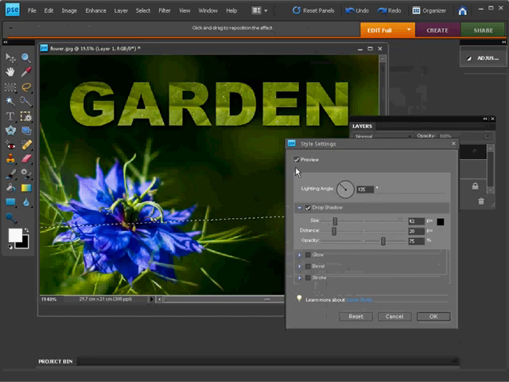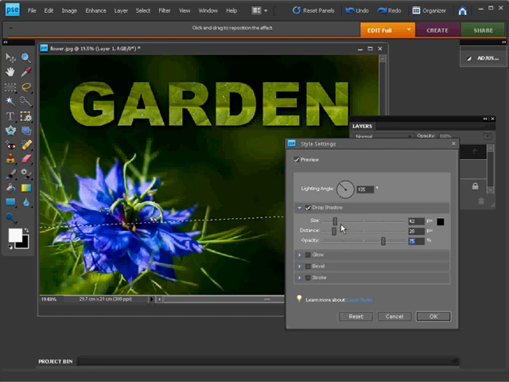And you can see here we have a lighting angle, which gives us a global lighting angle for the drop shadow. We can move that around wherever we want to. I'm going to leave it just about here on 135 degrees. Then we've got some drop shadow settings. We've got size, distance, and opacity. Opacity is how heavy the drop shadow is, so we can reduce that all the way and get rid of the shadow altogether, or we can make it very, very heavy at 100%, so it's very, very apparent in the image. The norm is about 75, so if we go for around 75%, that should be pretty good.